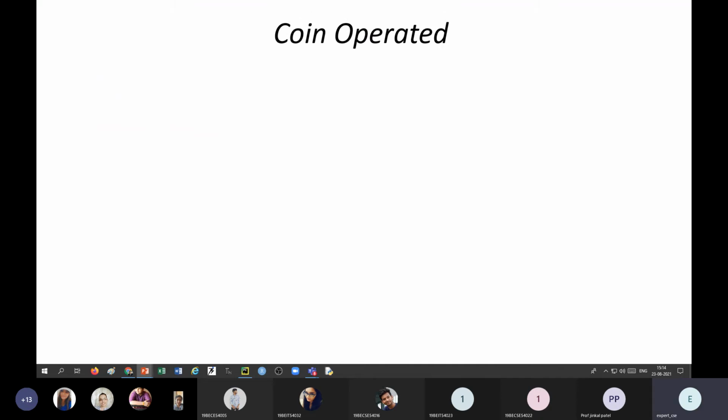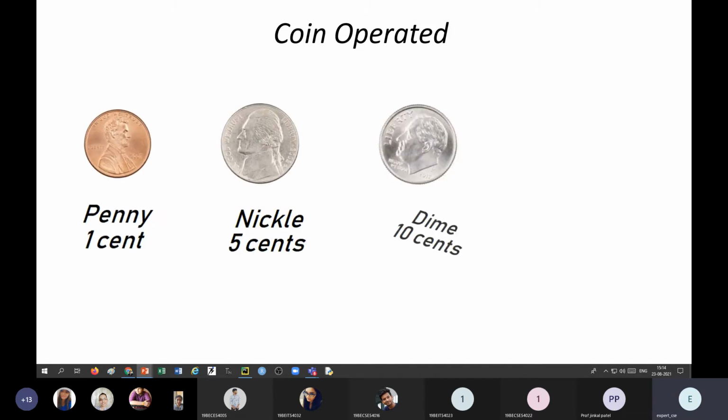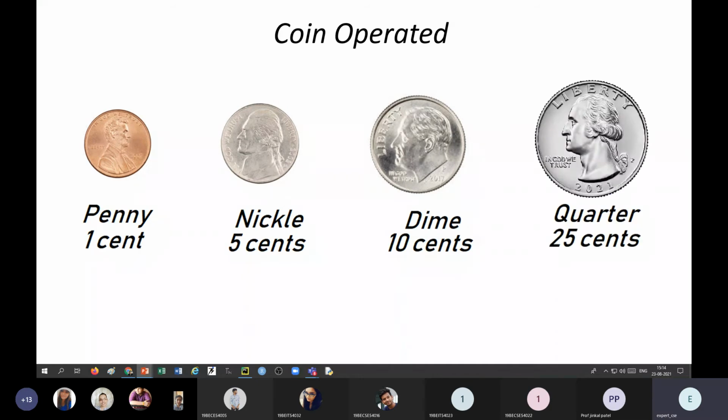It is coin operated. We know that the cost of the coffee is in terms of dollars, so this machine accepts only American coins. We have 4 types of coins here: penny, nickel, dime and quarter. The value of a penny is 1 cent, nickel is 5 cents, dime is 10 cents, and quarter is 25 cents. These 4 kinds of coins can be used in this particular machine.